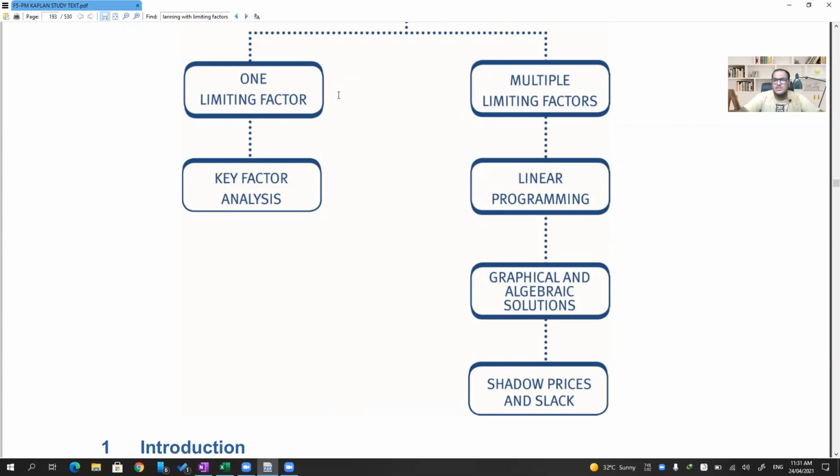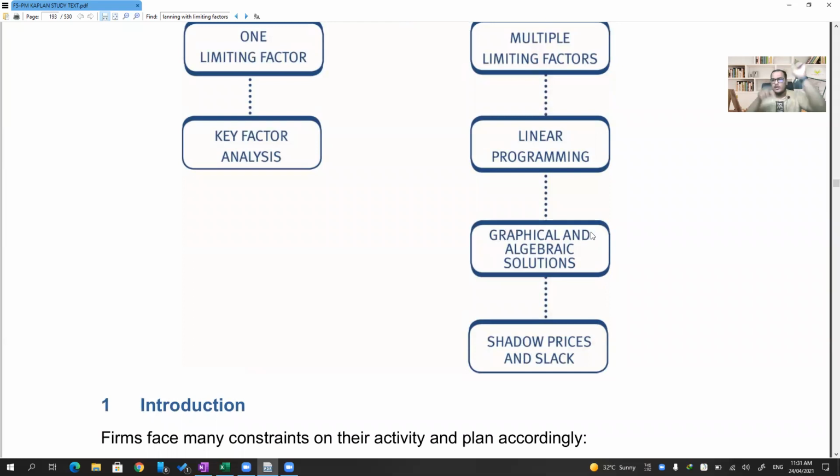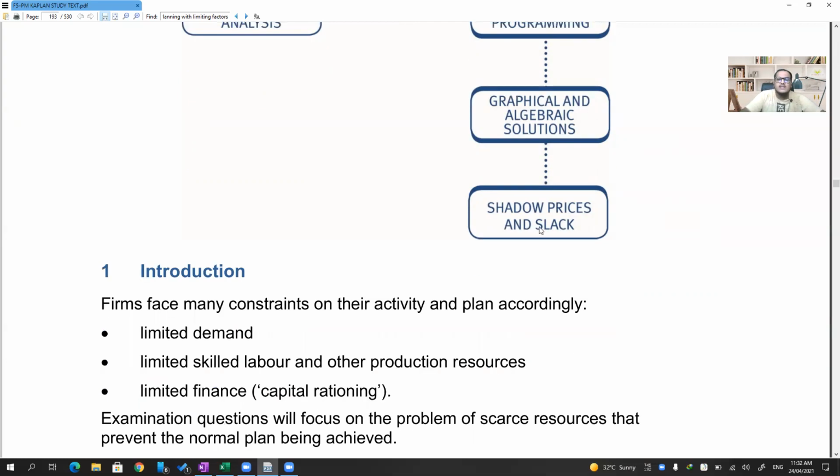Similarly, graphical and algebraic solutions, that is what I just told you, plotting on a graph and finding the point of intersection. Shadow price: how much price you are ready to pay for one extra unit of limited resource. Basically, if machine hours are limited and I somehow get one extra machine hour, how much am I ready to pay for that? Basically, the additional contribution generated by that one extra hour. And slack is underutilization.